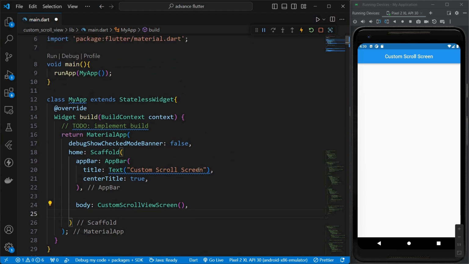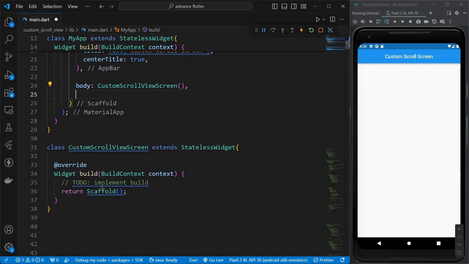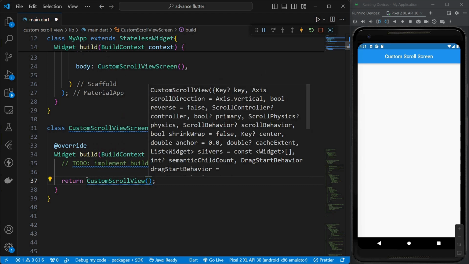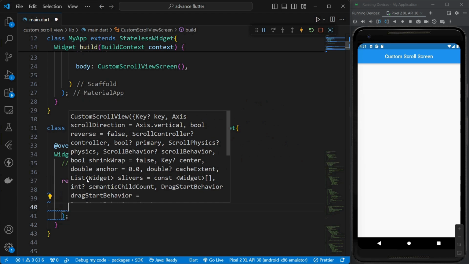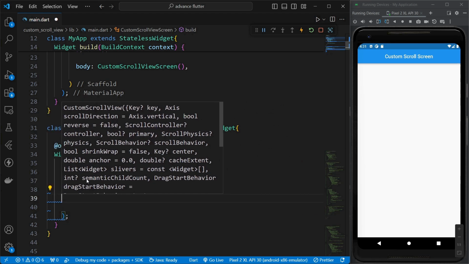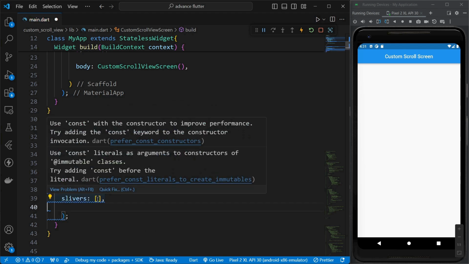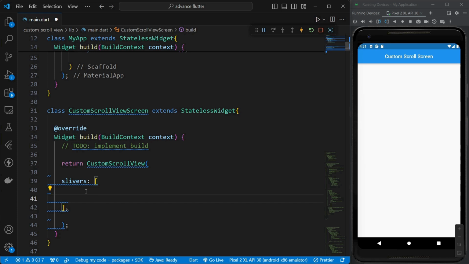Okay, perfect. Now we'll come to this stateless widget, and now I'll just remove this scaffold and pass CustomScrollView. This is a predefined class in our material package, and now I have to pass slivers inside this. Slivers are the portions of scrollable area which we can design by our choice. And here we have to use angular brackets, and we have to specify the type of value which we are passing in the brackets. So they all are going to be in a widget form. So we have to type Widget.